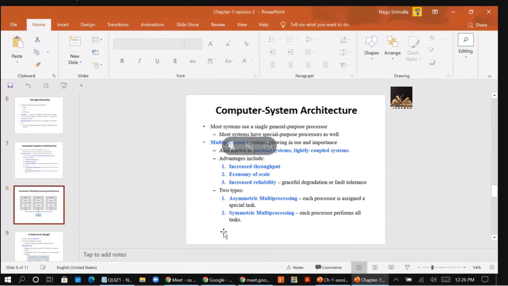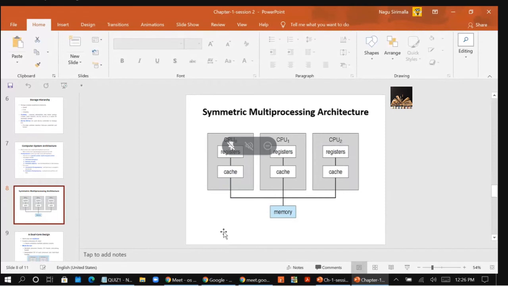So this is the diagram for the symmetric multiprocessing architecture. Each processor has its own set of registers and cache memory, and all processors share the common memory. So in SMP, if you have n CPUs, n tasks will be completed without causing any performance degradation.